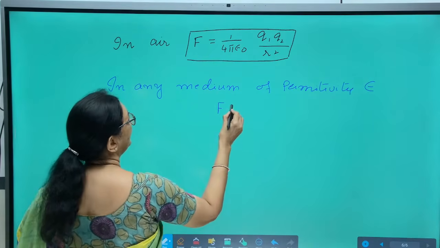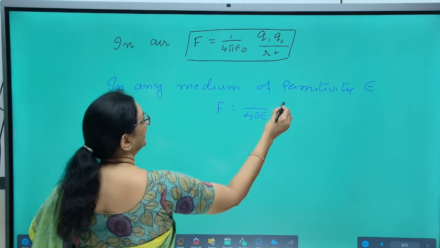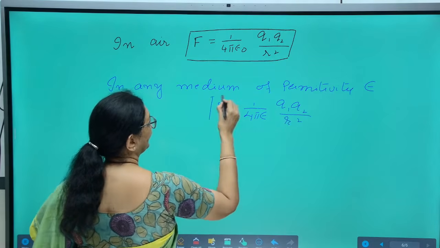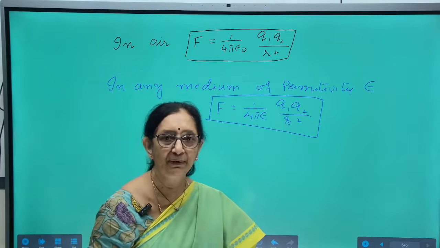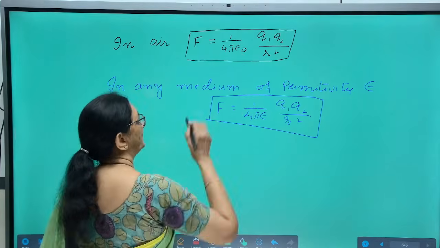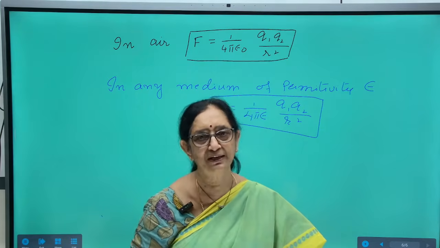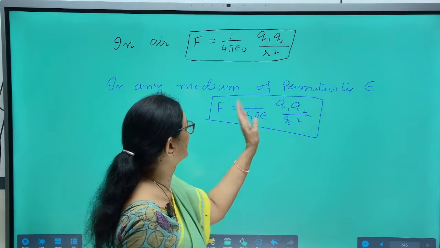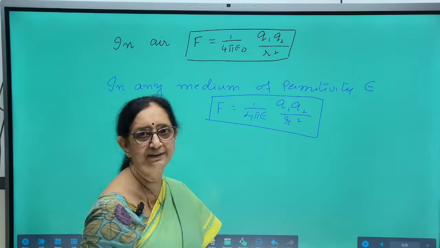It's very simple. F is equal to 1 by 4 pi epsilon Q1 Q2 by R square. Epsilon is the permittivity of the given medium in which the two charges are placed. Epsilon and epsilon naught have the same units and same dimensional formulae. Unit for epsilon will be Coulomb square per Newton meter square, and dimensional formula is exactly same as that of epsilon naught.